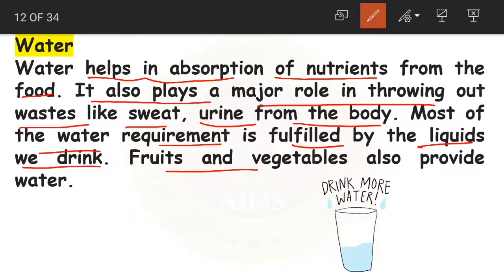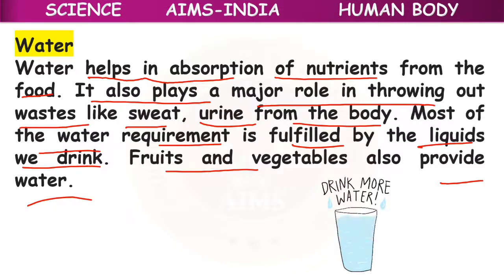So fruits and vegetables also provide water. Because as we said, even fruit juices, even vegetables, they also provide water. Clear, children? So to stay healthy, you have to consume a good quantity of water, either as pure water as it is, or in different forms like fruit juices, milk, or vegetables. Okay children, clear now?